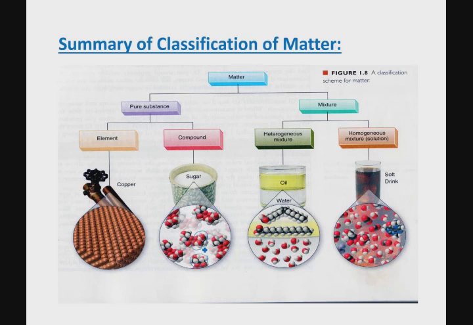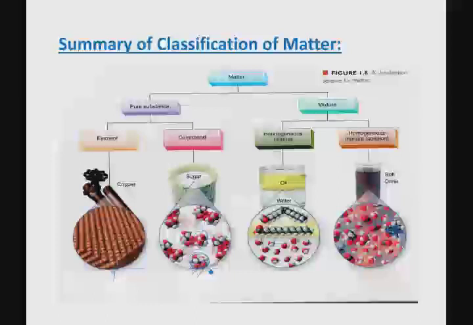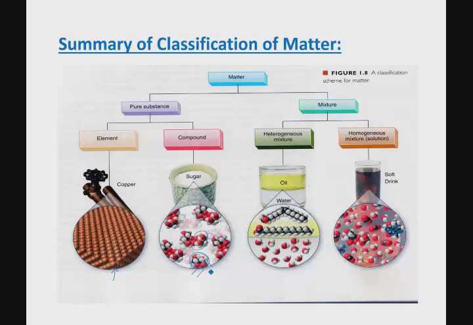But the difference between the element and compound is, if you notice very carefully, the individual particle is just one particle, whereas in a compound, the individual particle is made up of several smaller particles. As you can see, they could be either the same or different, but they are different particles, different elements, in other words, combining with each other chemically. When you compare the pure substances to mixtures, I hope you can see that in mixtures there are different kinds of